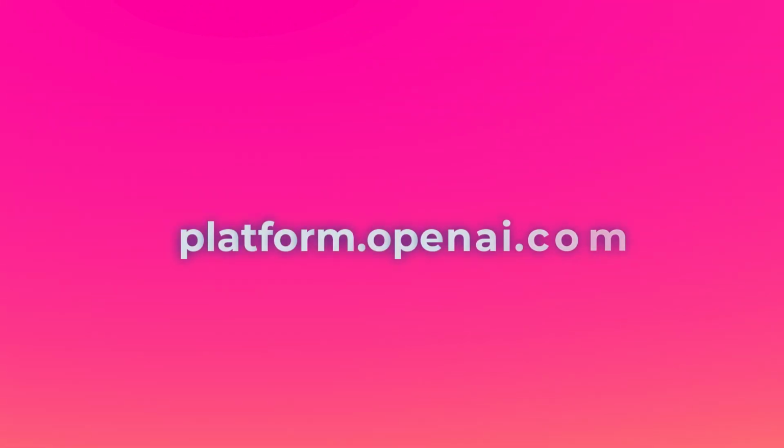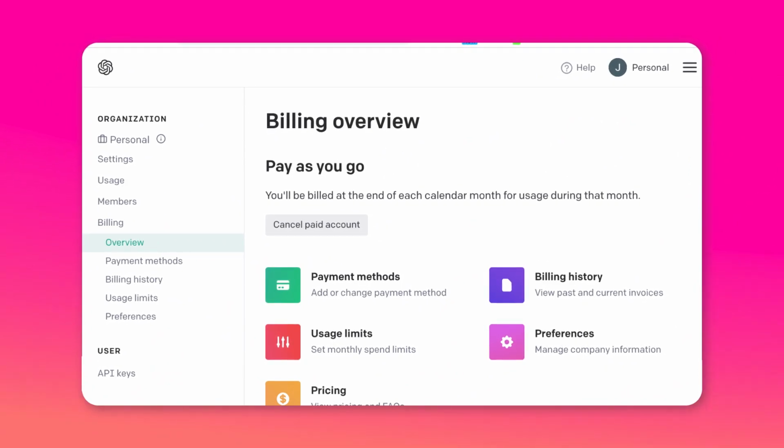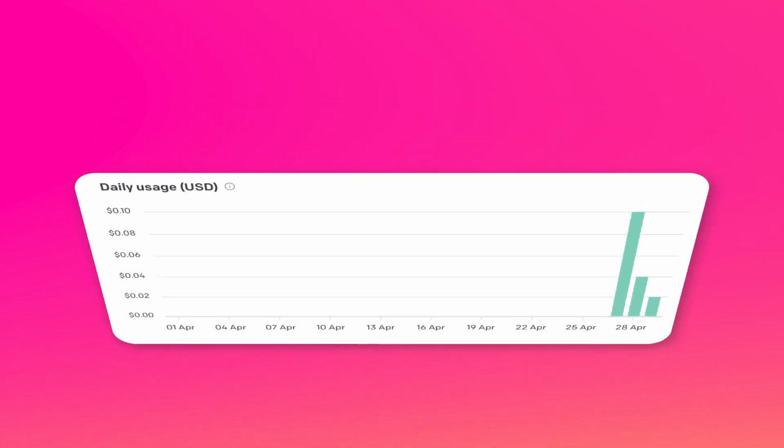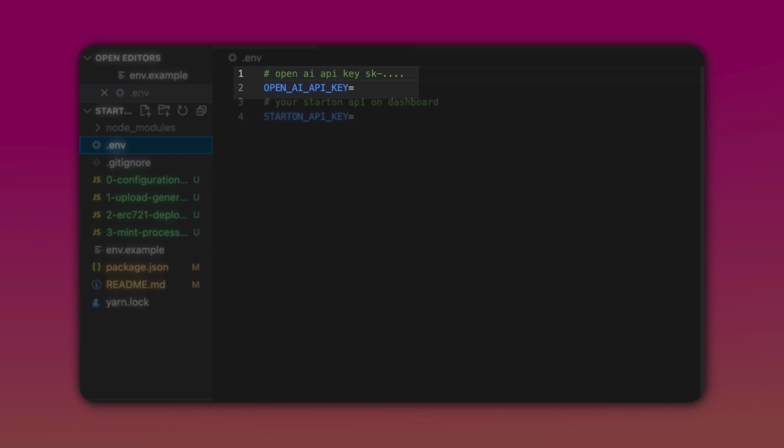So for OpenAI, you will need to go to the website and create an account. This is separate from the account that you would use for ChatGPT. And after, you will need to take the paid subscription because the API is only accessible with the paid subscription. And just to be clear, this paid account is separate from ChatGPT Plus. So if you already have a paid account for ChatGPT Plus, you need to pay again. But don't panic, because if you want to follow this tutorial, it's not going to be very expensive. It's only 2 cents to generate one image. And after, you will be able to create an API key and you copy paste it into your .env file.